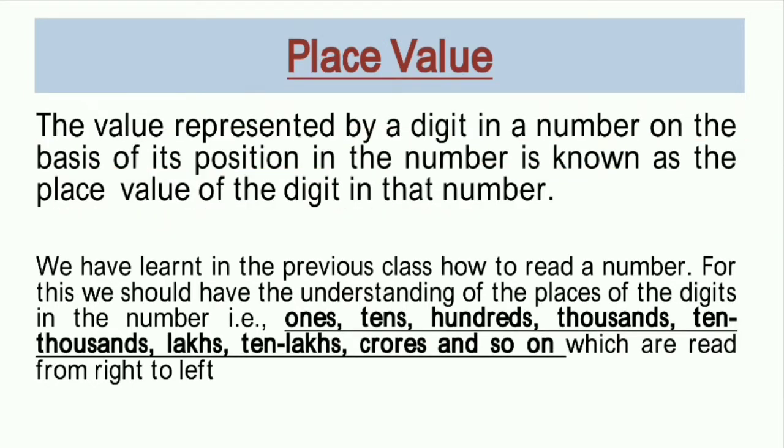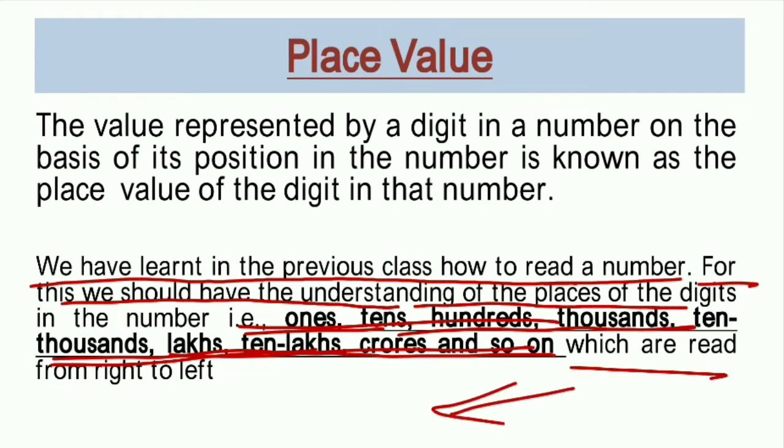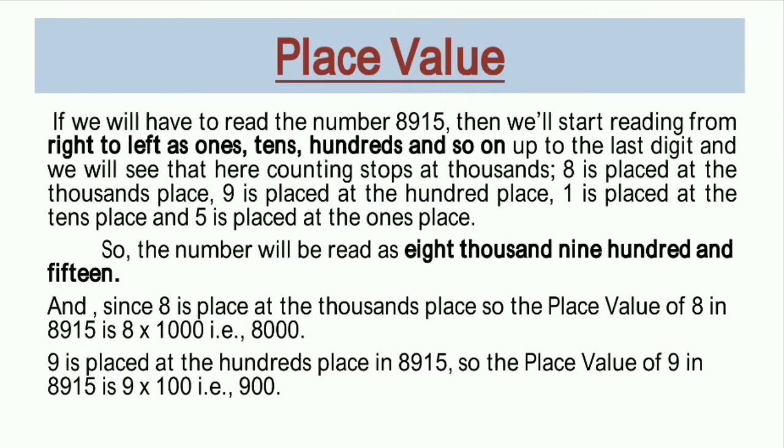Got it? We have learned in the previous classes how to read a number. For this we should understand the places like ones, tens, hundreds, thousands, ten thousands. These are the places of the digits in a particular number, which we read from right to left. We have already learnt this. So if we have to read this number, how will we read it? For that we read ones, tens, hundreds.